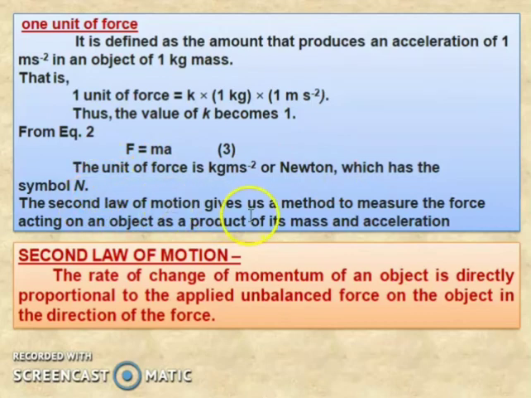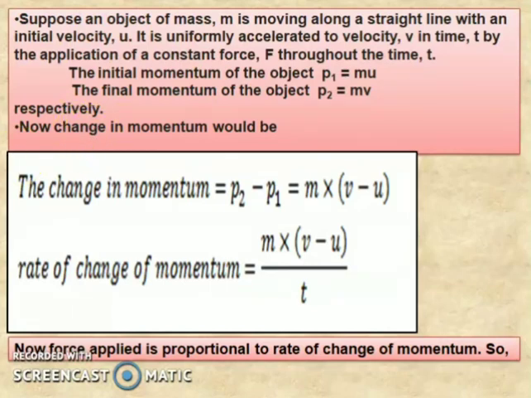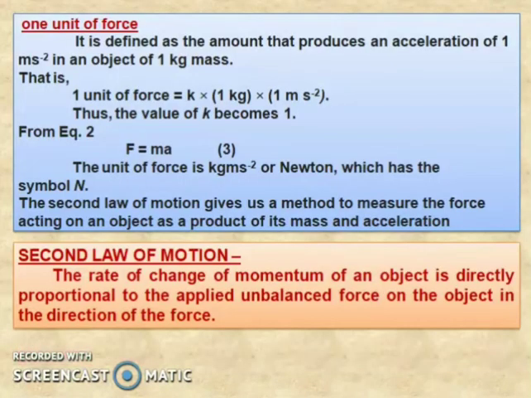So the second law of motion gives us a method to measure the force acting on an object as a product of its mass and acceleration. The second law of motion states that the rate of change of momentum of an object is directly proportional to the applied unbalanced force, in the direction of the force. So this is an important question: state Newton's second law of motion and derive the formula F is equal to ma. You have to write all these equations.